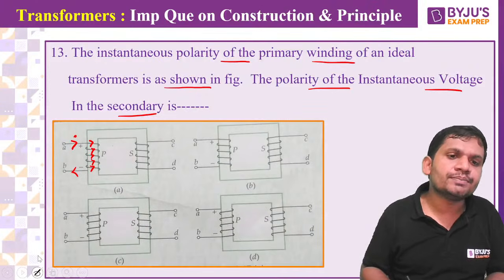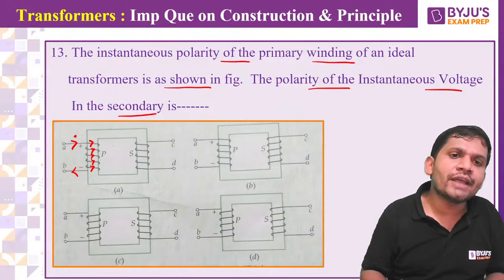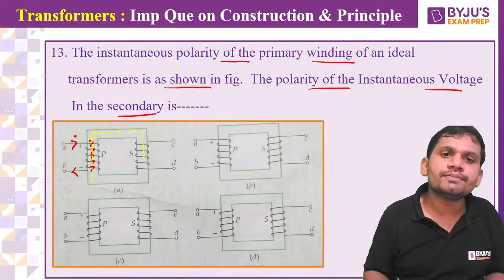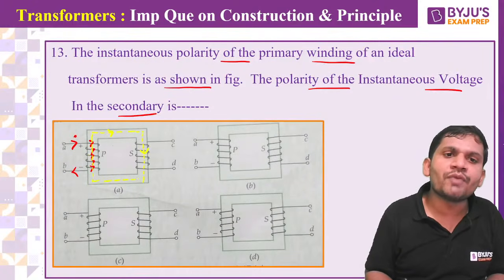Come on, students. Now see the flux direction here. What is the flux direction? This is the direction of the flux, students, upward.